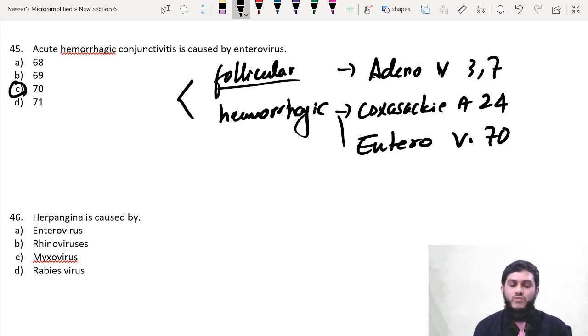So never get confused between follicular and hemorrhagic conjunctivitis. Follicular by adenovirus and hemorrhagic by Coxsackie and enterovirus. So serotypes are important: adenovirus 37, Coxsackie A24 and enterovirus 70. So direct question, answer is enterovirus 70.